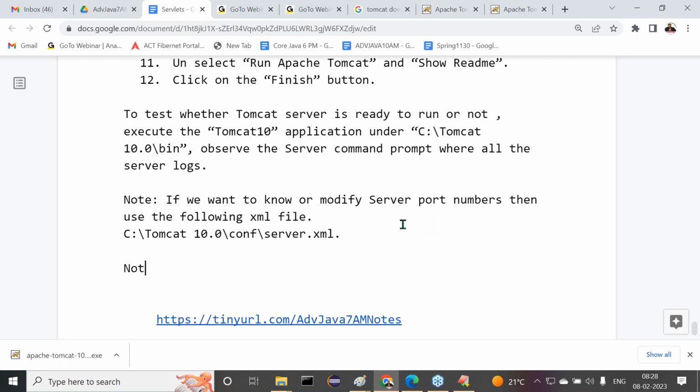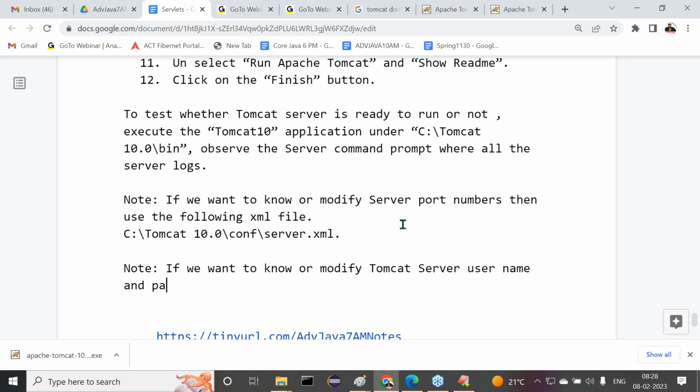Another note here. If we want to know or modify the server, that means Tomcat server, username and password, then use the following XML file.